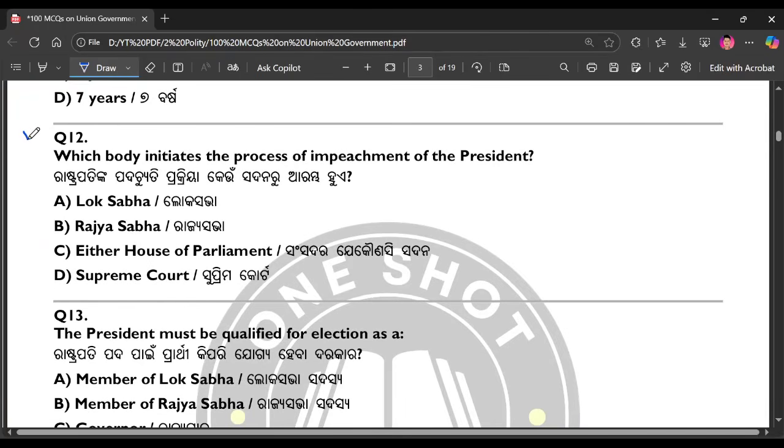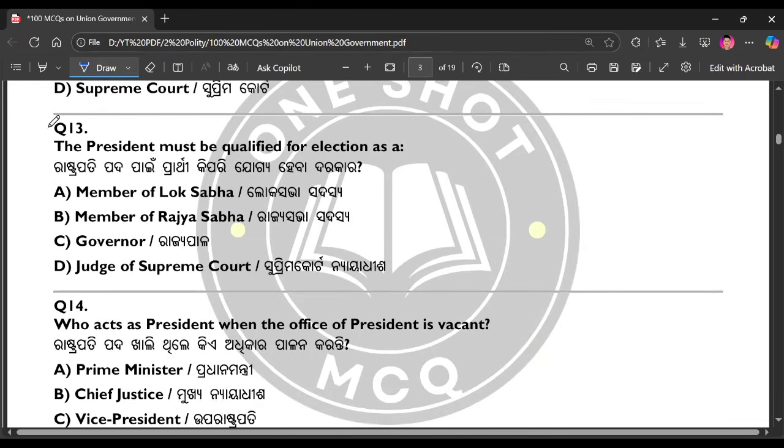Question number 12. Which body initiates the process of impeachment of the President? The right answer is option number C. Question number 13. The President must be qualified for election as a. The right answer is option number A.